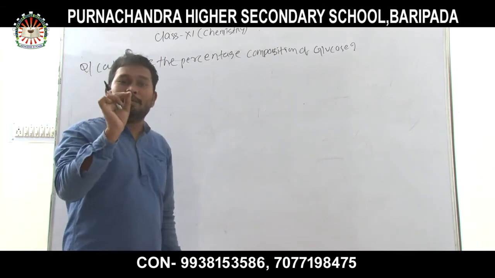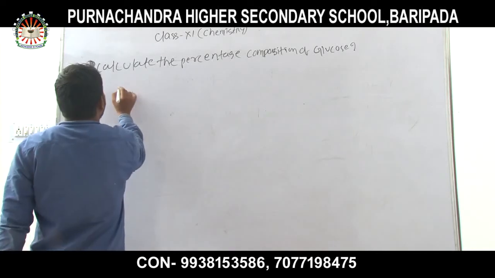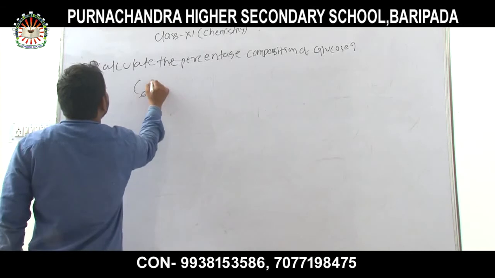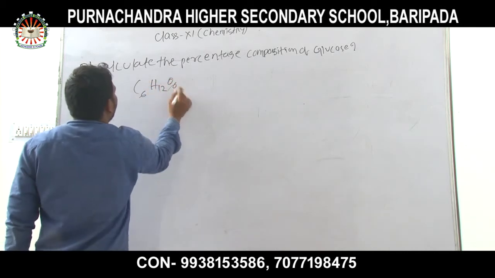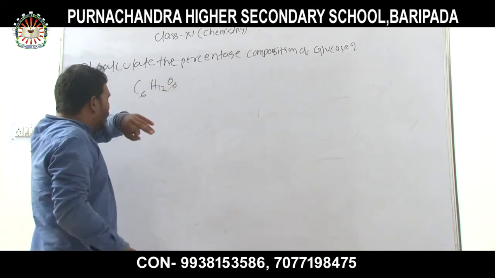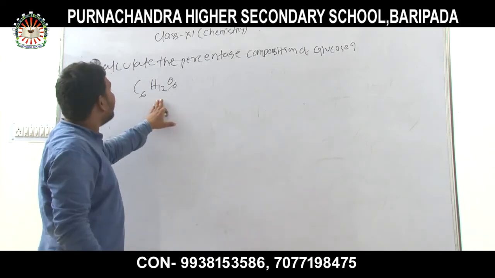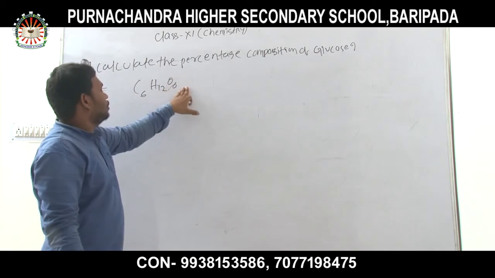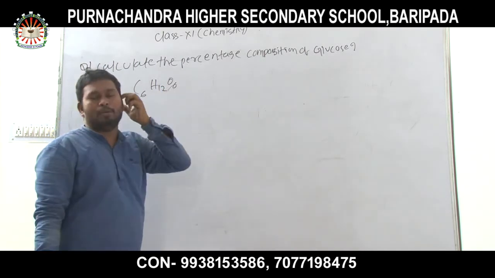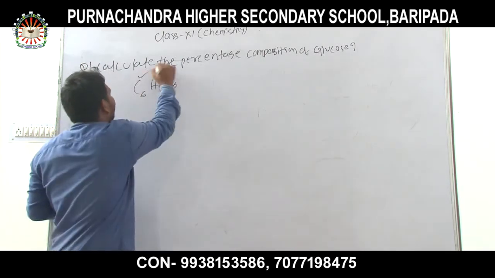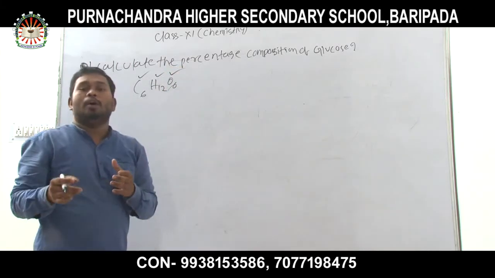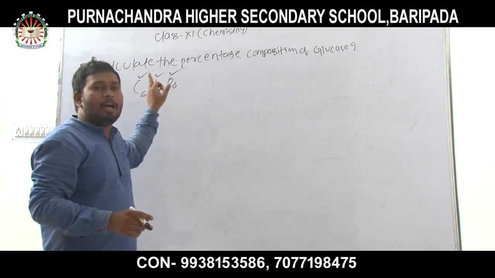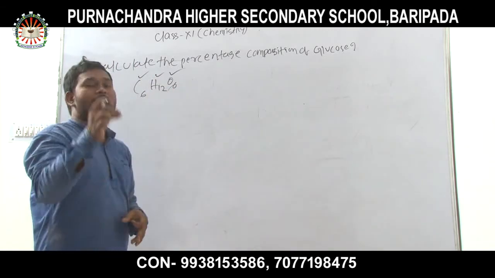First we have to know the formula of glucose. That is C6H12O6. So percentage composition of glucose means: what percentage of the elements carbon, hydrogen and oxygen is present in glucose?